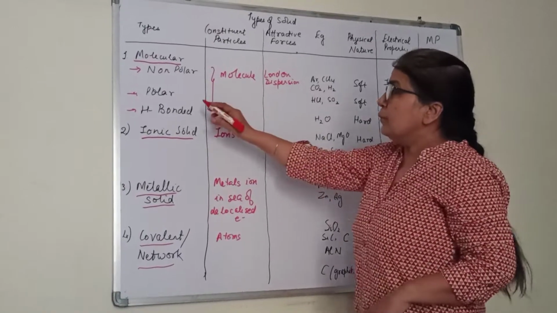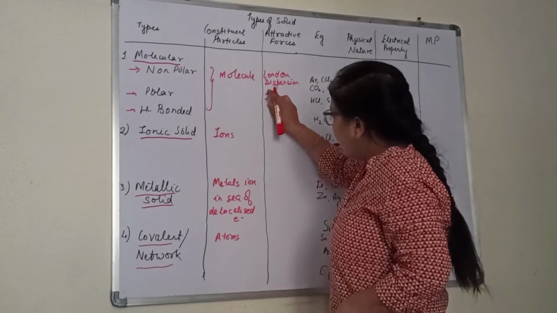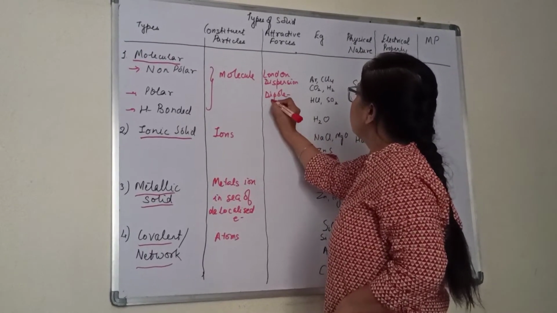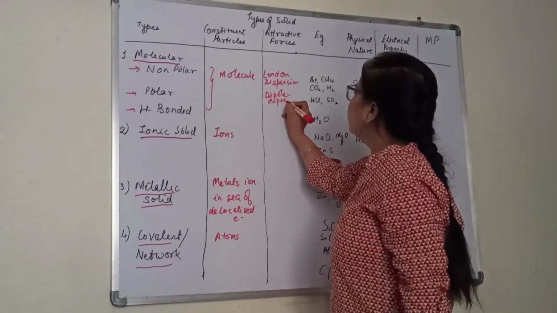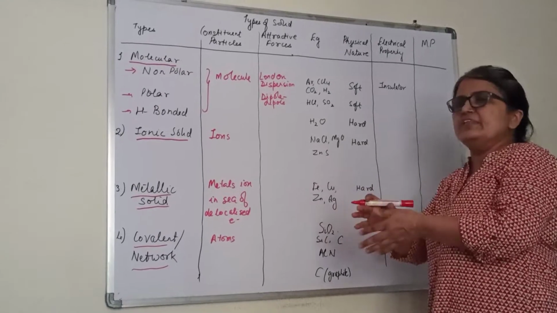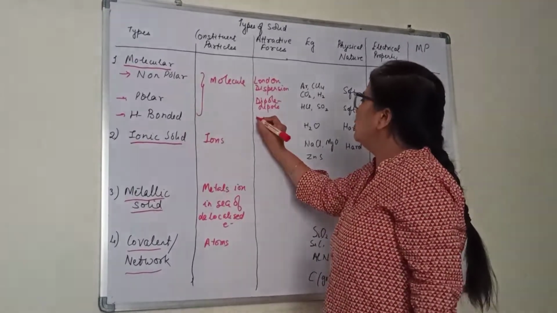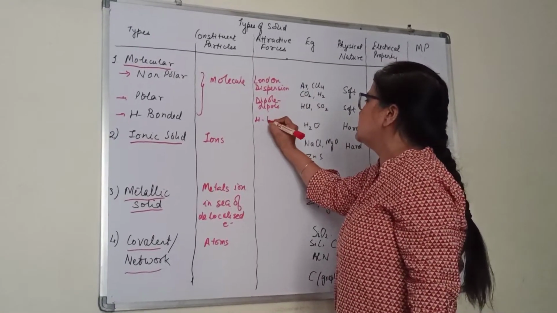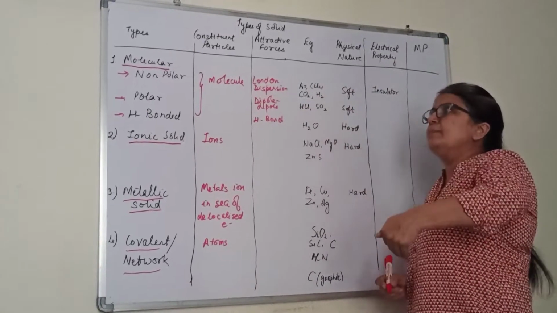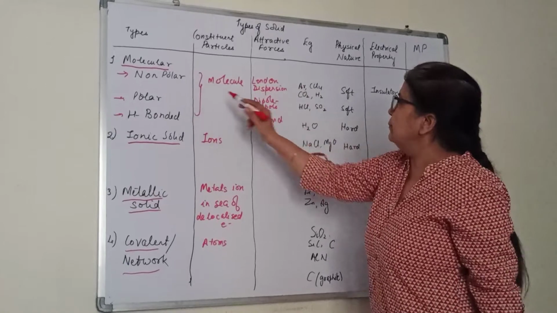Okay. Polar, as the name itself says, polar means dipole. Dipole interactions exist. So between one dipole and the other dipole, there will be some forces of attraction. Hydrogen bond, as the name says, the attractive forces will be hydrogen bond. Only in molecular do you have the subcategories.